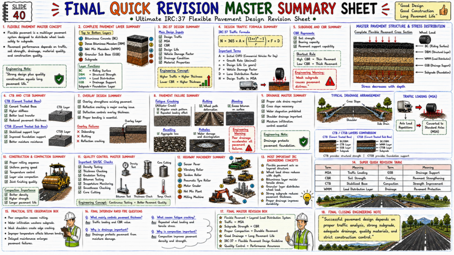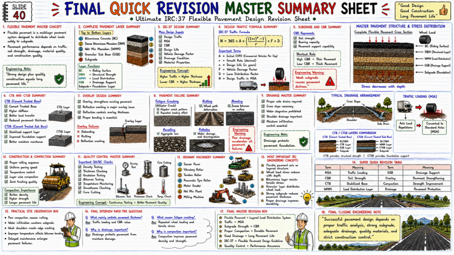Now let us look at the 12th section. 1-2 Highway Machinery Summary. Major pavement machinery: sensor paver, vibratory roller, tandem roller, pneumatic tire roller, motor grader, hot mix plant, milling machine. And this is the complete highway construction machinery setup.